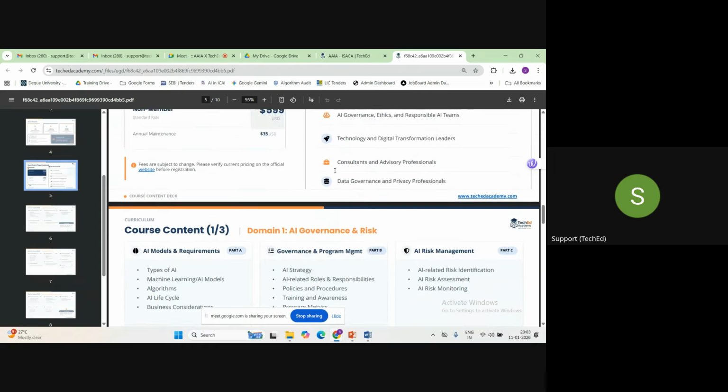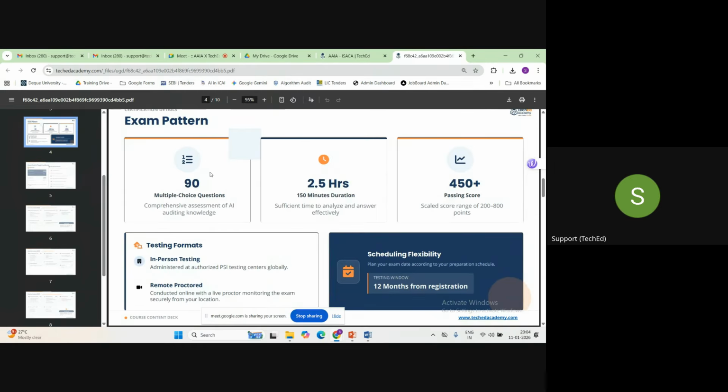If I talk about the exam pattern, during the exam they'll ask you a total of 90 MCQ questions, and you need to complete them within 150 minutes, so a duration of around 2.5 hours. Within 2.5 hours, you need to attempt all 90 questions, very similar to other ISACA certifications. In this also, the passing is based on a graded score. You need to score 450 and above out of a total of 800 points to pass the examination.